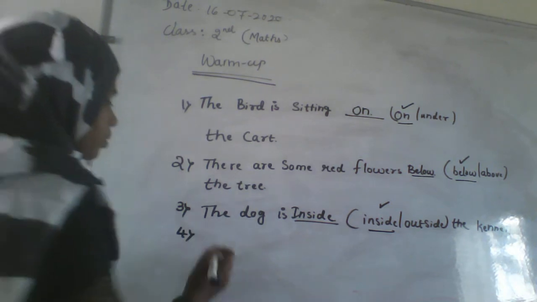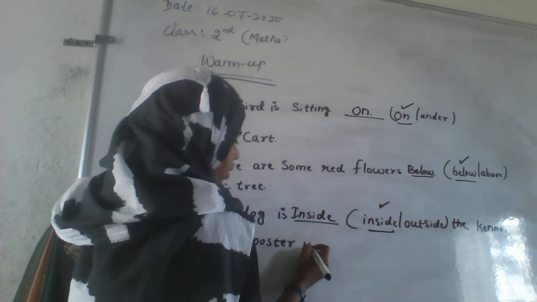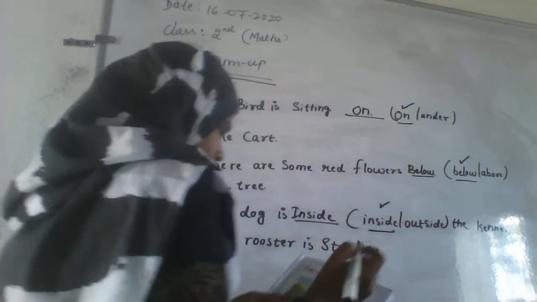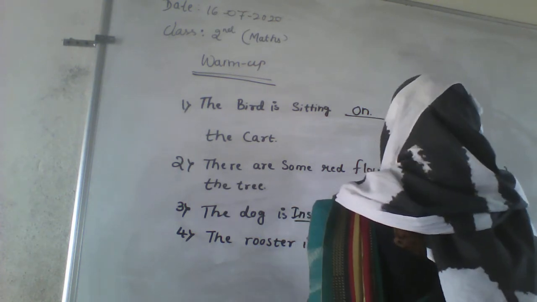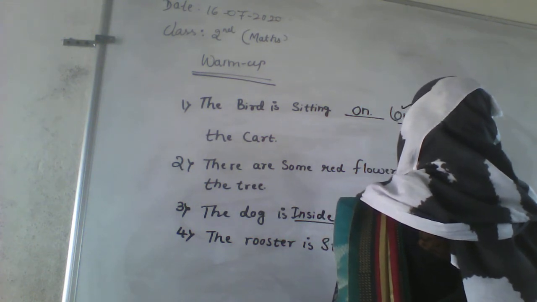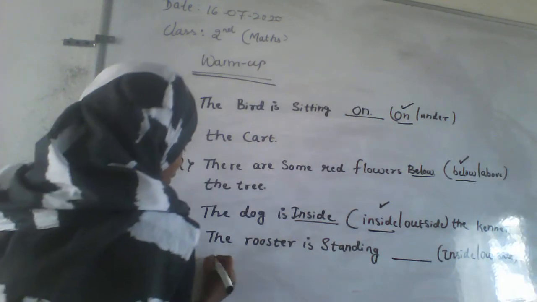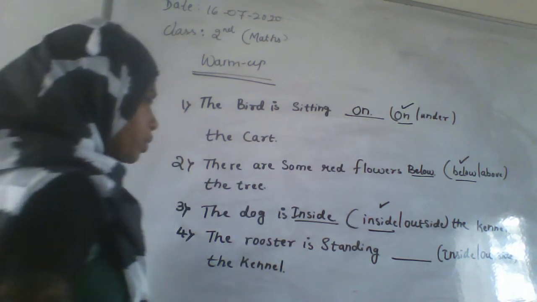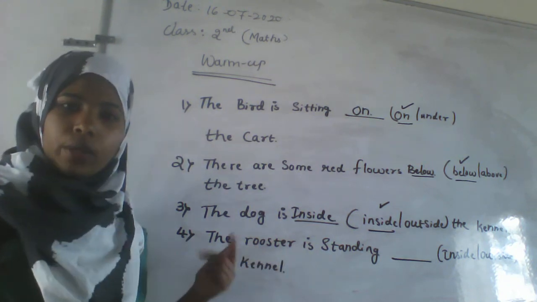Next one, the rooster. The rooster is standing dash inside or outside the kennel. Rooster means the domestic duck, like you people have seen the koli hunja, right?